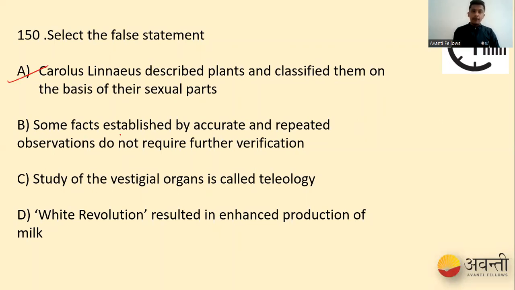Whereas some facts established by accurate, they're mentioning very accurate, and repeated observation, do not require further verification. The repeated observations have been done, the accuracy is established. It's been already verified several times. Once the data is validated and stored, we don't go for further verification until and unless a new technology pops up that can disprove things. So our option B is also right.